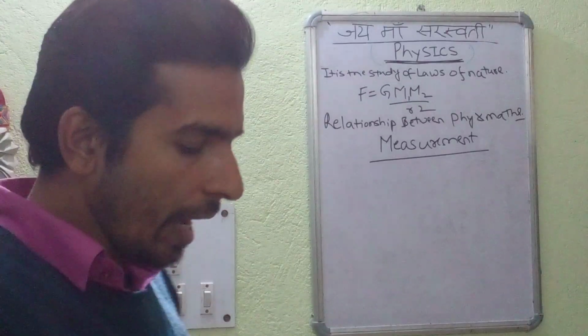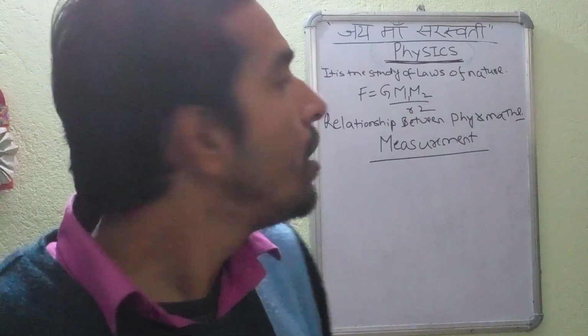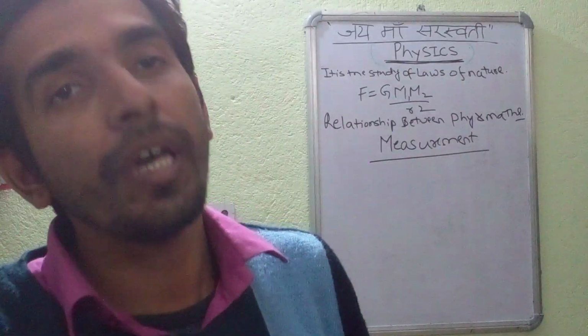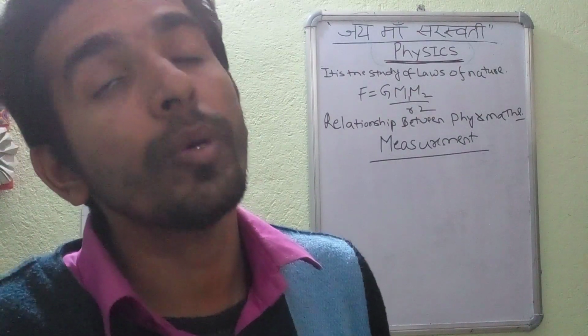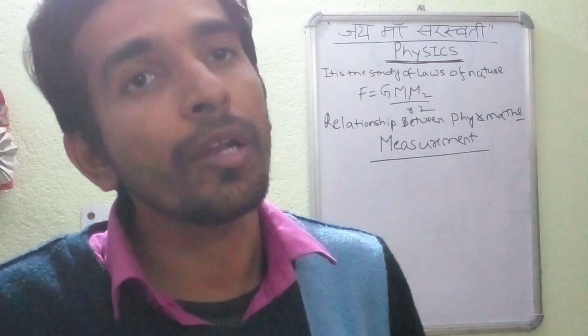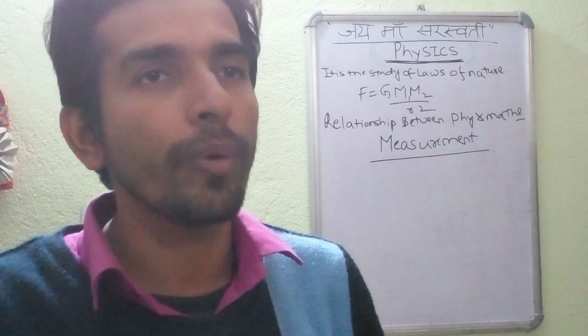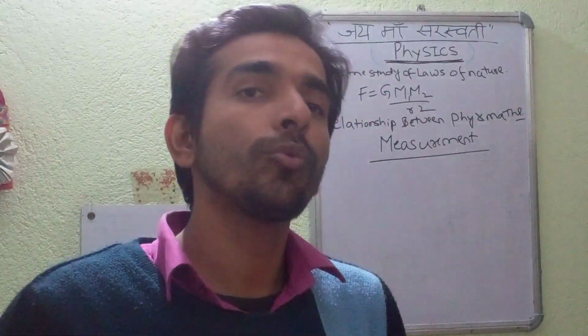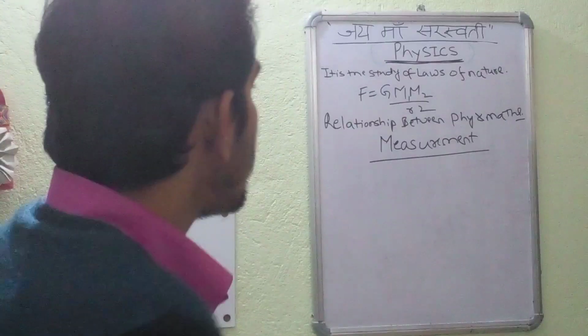Measurement, as the term suggests, is a process of comparing an unknown quantity with a known fixed quantity. Measurement means to compare an unknown quantity with a known fixed quantity.